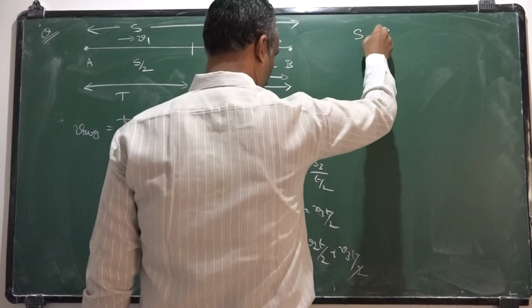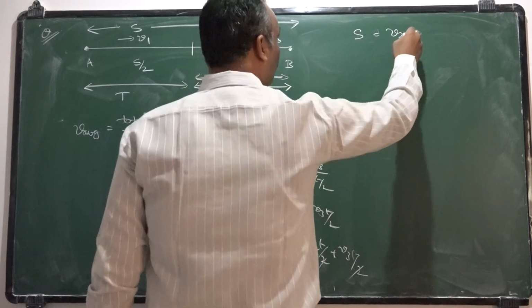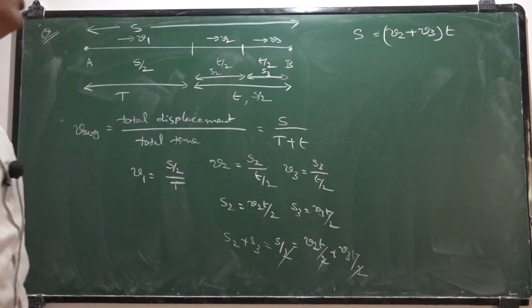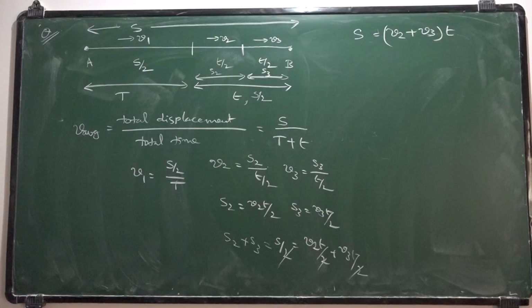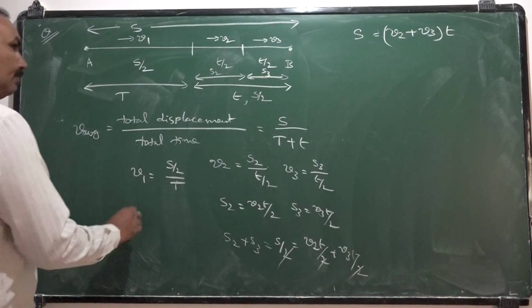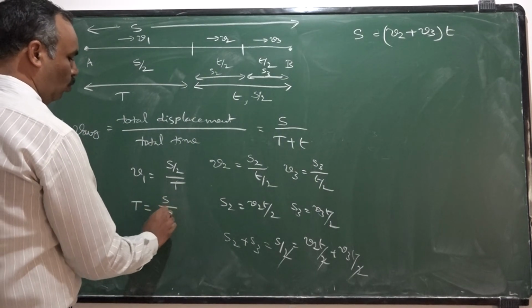S is equal to V2 plus V3 into t. Now, capital T is given by S by 2 V1.